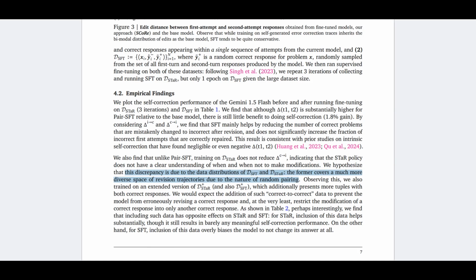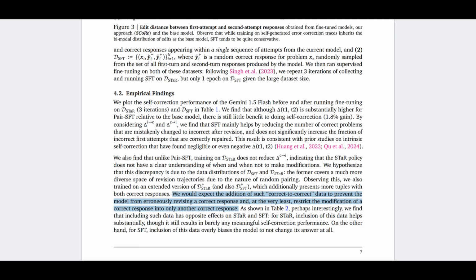To solve this problem, the authors add an experiment that is D STaR plus and D SFT plus. That means in the original dataset, there are only cases where solution 1 is wrong and solution 2 is correct. And so the models are trained to definitely make corrections in the first solution, even though they could be correct.